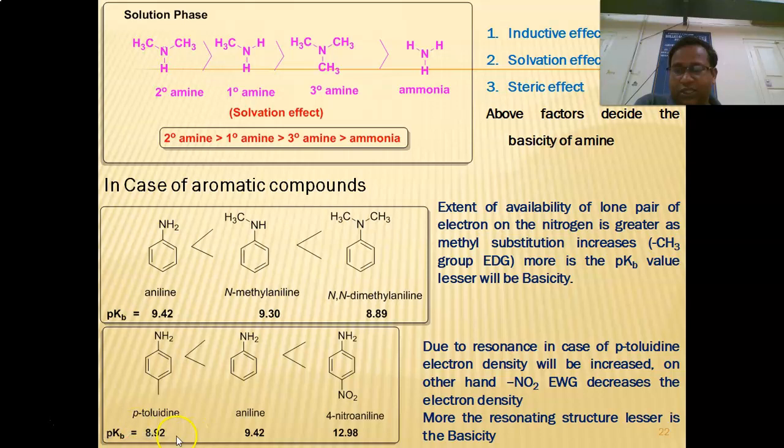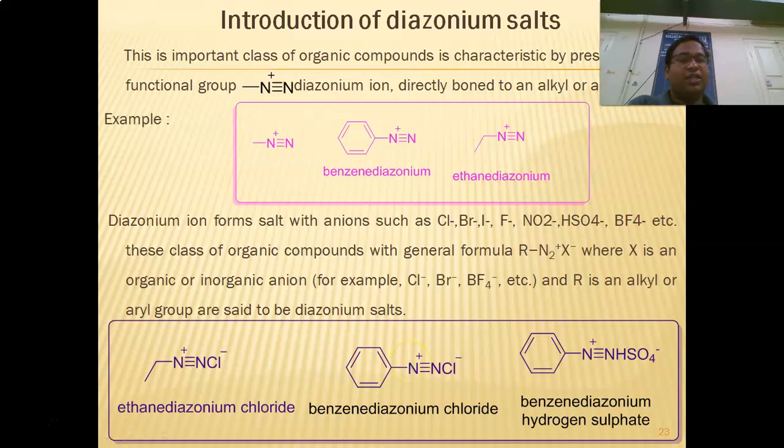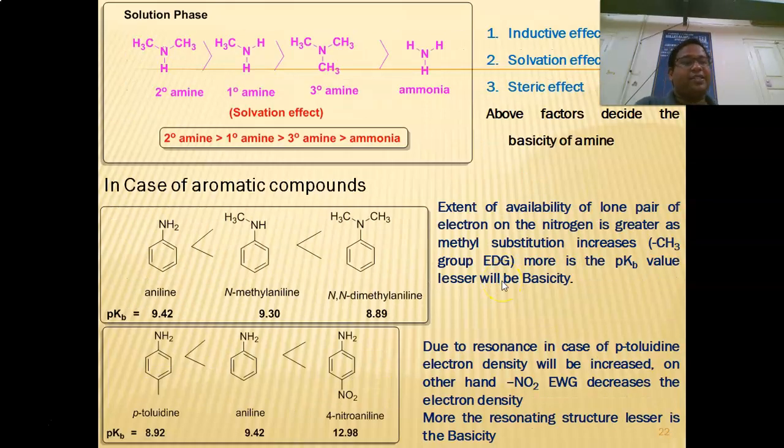So if you consider the pKb value, for paratoluidine it is 8.92, for aniline 9.42, and for 4-nitroaniline the pKb value is 12.94. The higher the pKb value, the lesser the basicity. So in this way you can give the reason for the basicity of the compound. We can take n number of examples which are available in the textbook; you can refer to it. The key points for basicity are first the inductive effect, second the hyperconjugation effect, and fourth the resonance effect. Again, we can say another reason for the decrease in the basicity of the compound.